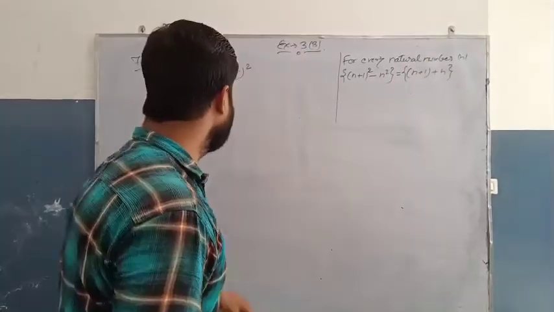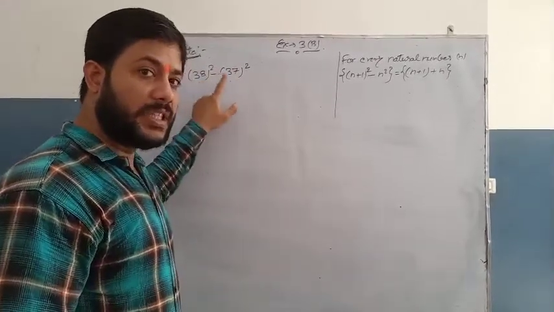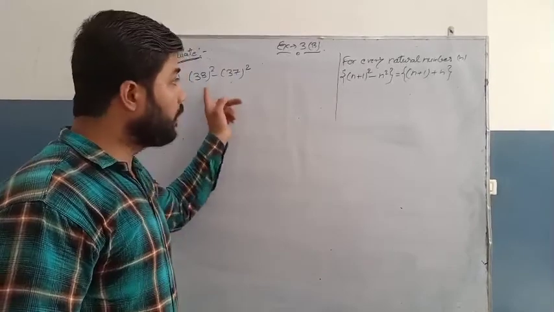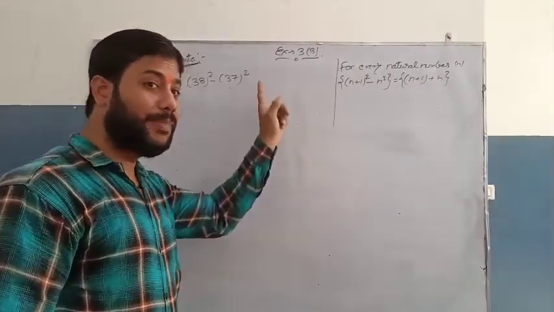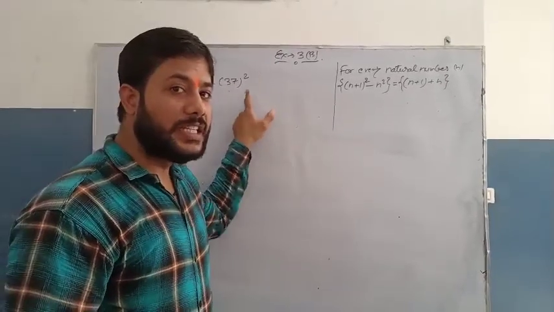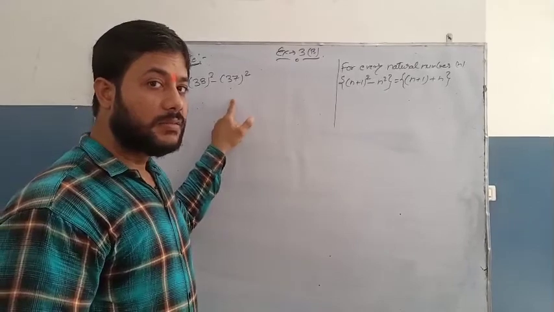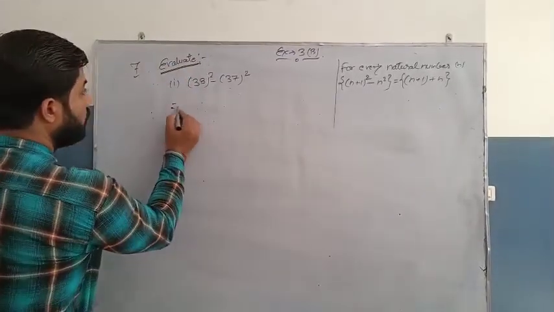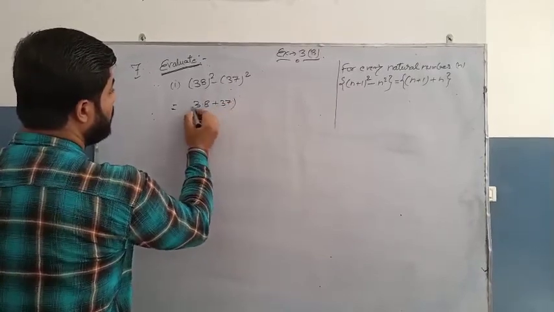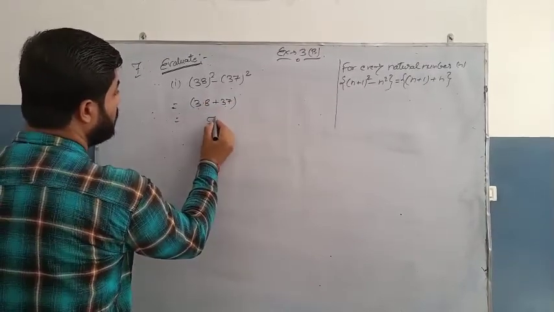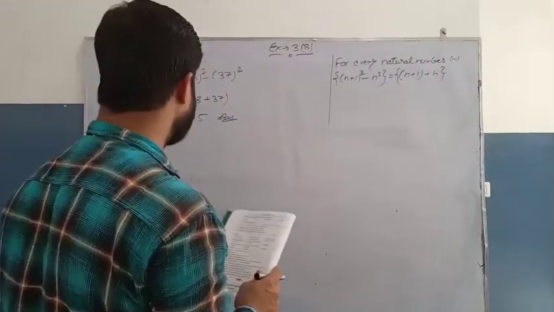So here n is 37 and n plus 1 is 38, meaning 37 plus 1 is 38. So we will apply the same rule here, n plus 1 plus n. We will simply add 38 and 37, instead of finding the squares of both and subtracting. So the result is 38 plus 37. That will be your answer.